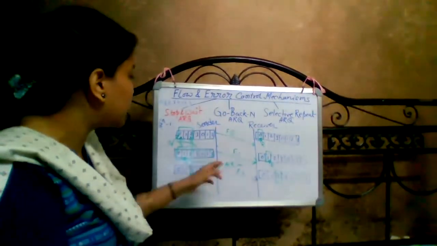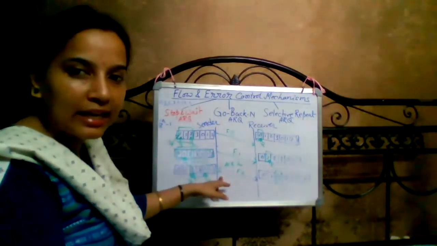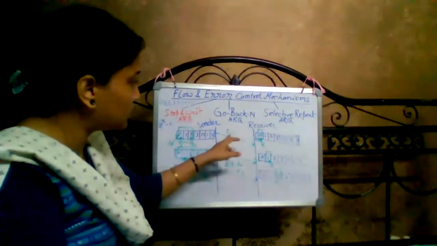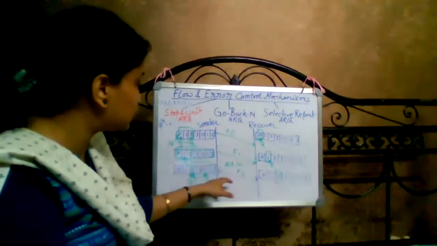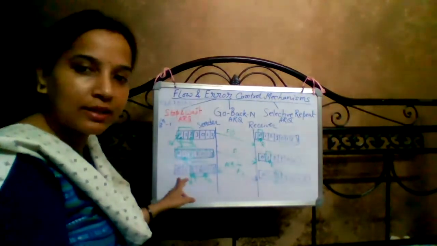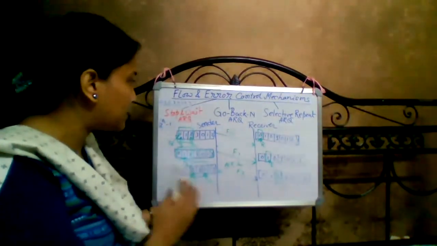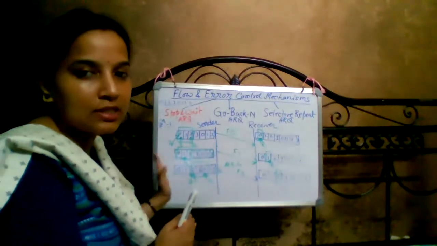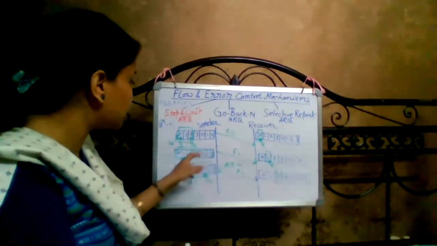So when the acknowledgement SEK2 is received, the sender understands that frame numbers 0 and 1 are acknowledged, so that particular window is slid towards the right.